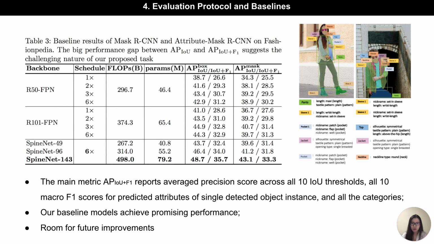We also notice a significant drop in the AP score if we add the F1 score as an additional constraint for the true positives. This suggests that the proposed task is significantly more difficult than instance segmentation, leaving much more room for further improvement.